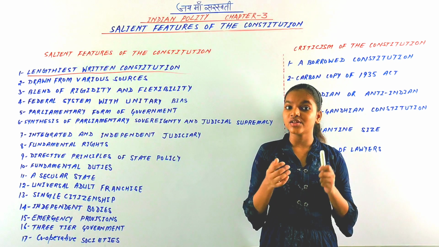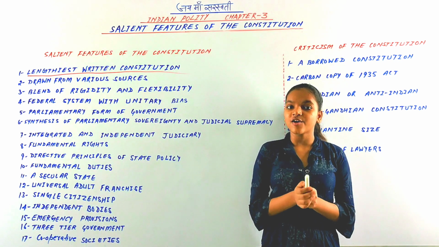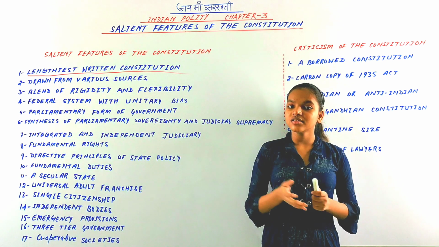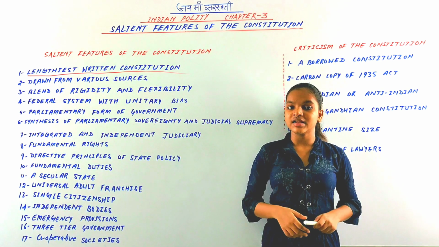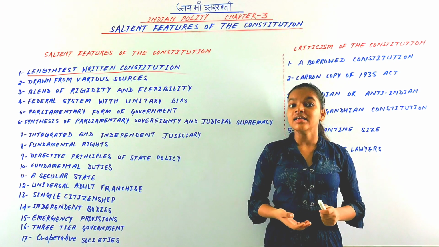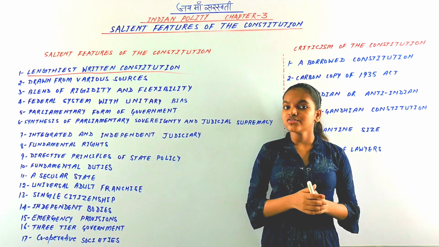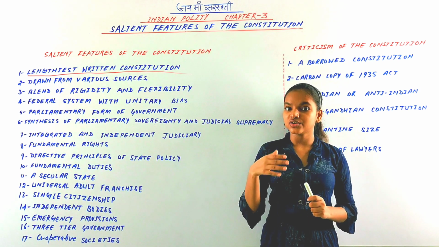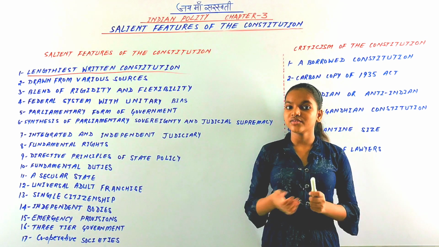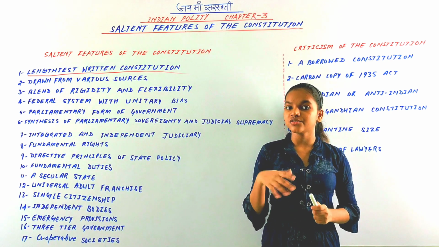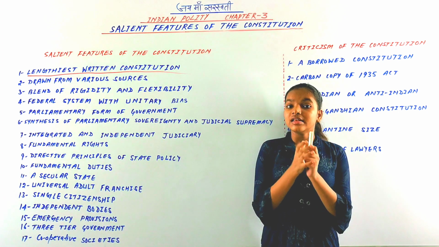Historical factors like influence, for example, the influence of the Government of India Act of 1935. Because of history, there have been many influences on our Indian Constitution. And the third factor is that in India there is only one constitution for both center and state, whereas in America there are 2 constitutions, one for center and one for state. In India there is one constitution, so that is the reason why it is lengthy.